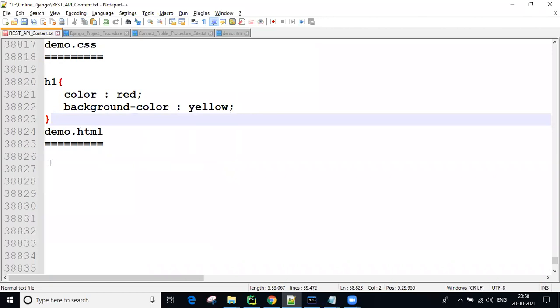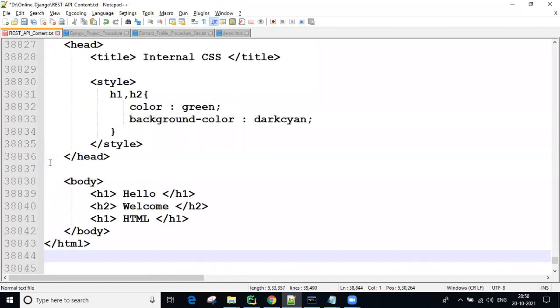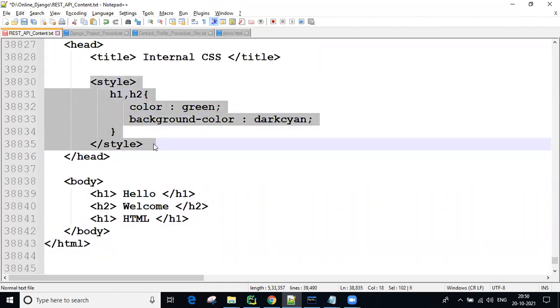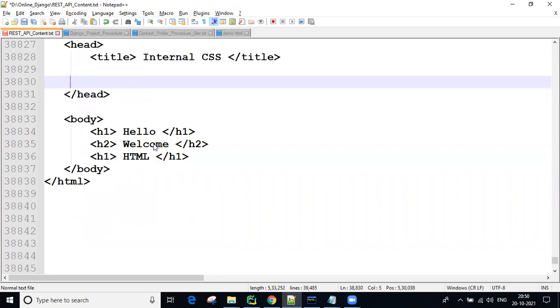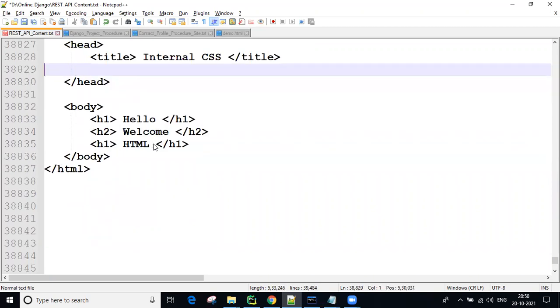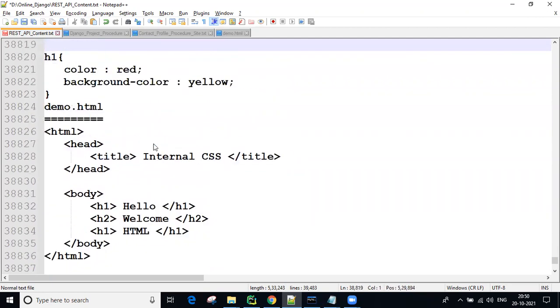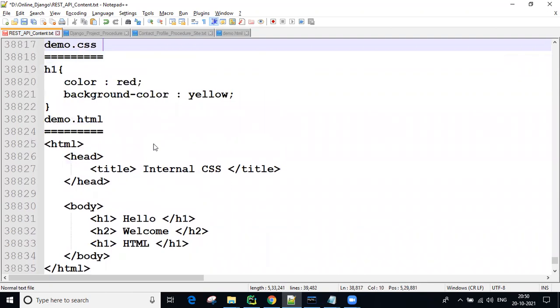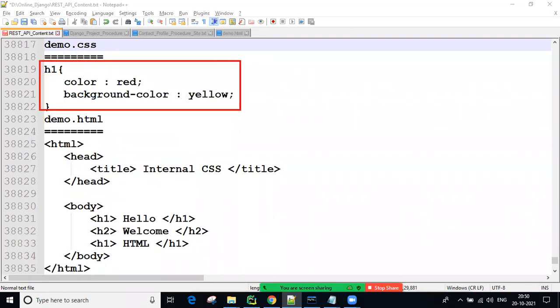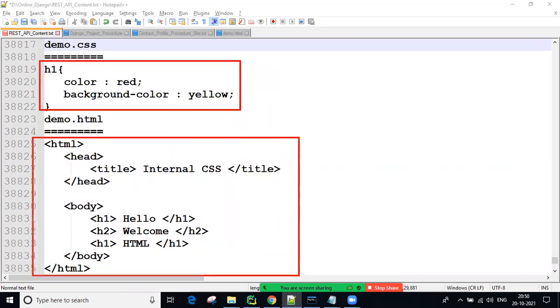Now here I'm going to be pasting. So remove this internal CSS. This is normally the body, guys. Okay. Now you can see, guys, the external CSS I created separately. Now my HTML I created, guys.